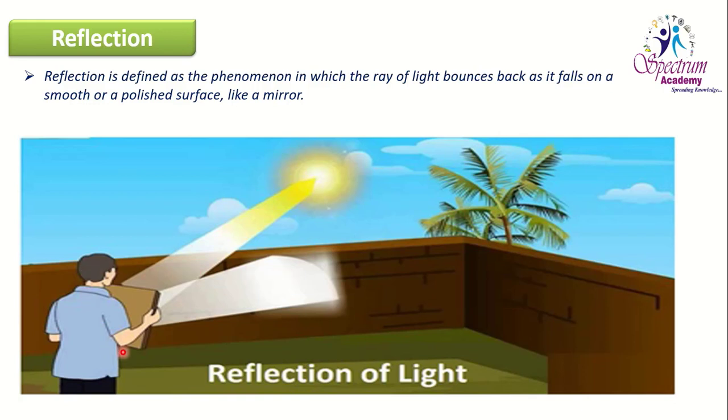All the light rays falling on the surface of the mirror bounce back only because of the smooth and polished surface of the mirror, and because at the backside of the mirror there is a coating of aluminum or silver or red lead oxide. That's why it does not allow the light rays coming from the sun to pass through. They fall on the surface of the mirror and are reflected from it. This phenomenon we call reflection of light, or simply the bouncing back of light rays from the surface of the mirror.